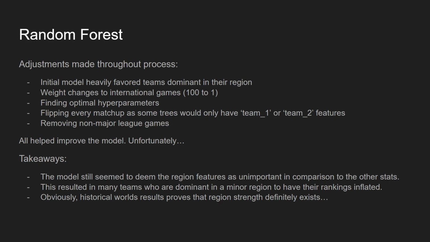And in the process, we found that this model tended to favor wildcard teams who are dominant in their region. And so from that, we decided to make some changes to heavily weigh the international games, and we tried to also find optimal hyperparameters. But unfortunately, the model seemed to still struggle from that issue of heavily favoring these dominant minor region teams.